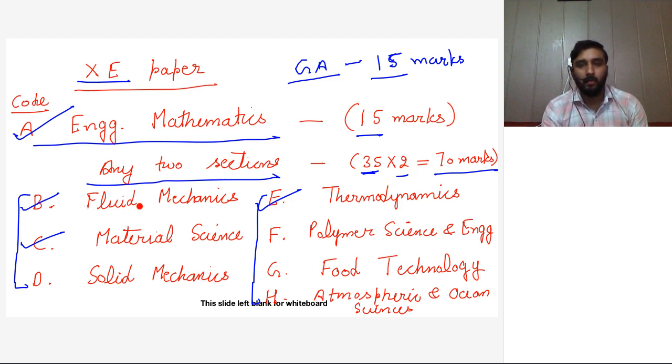Polymer science is also there. I'm talking about metallurgical students. Your first paper will be MT, and then you can choose the second paper either from physics or XE.